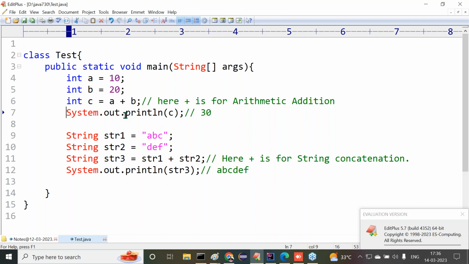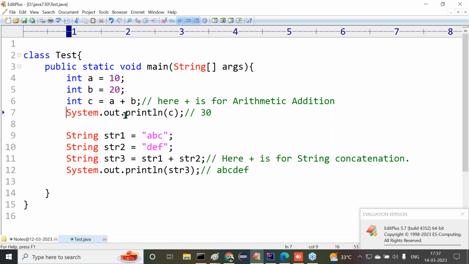That's okay. Then immediately the interviewer will write this code. He will ask, is this code representing operator overloading or not? Yes, you have to say, yes, it is representing operator overloading. Is this code compiled successfully or not in Java? Yes, it compiled successfully. Is this code executed successfully or not? Yes, this code is executed successfully. So how can you say operator overloading is not possible in Java?